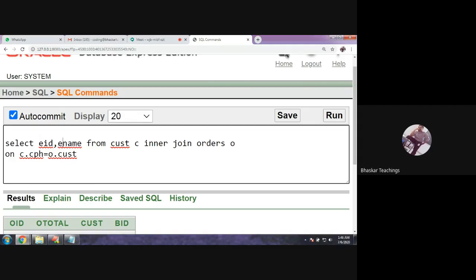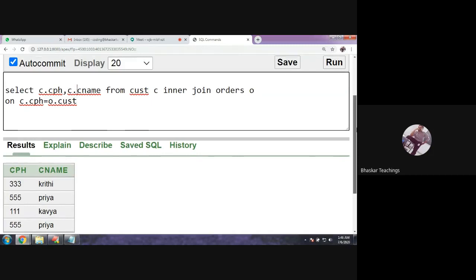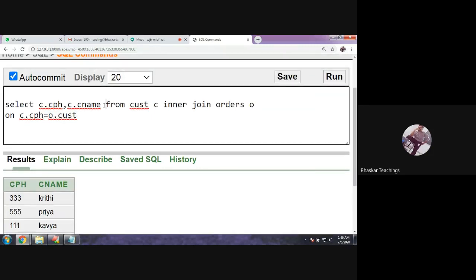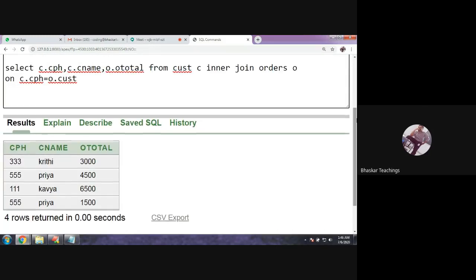CNAME, sorry, CNAME and CPH. So CPH from C dot, give the alias name. Now you will get the customers with at least one order. Give the order details also. The order details are O total. Okay, let me give O total. Yeah. So these are the customers who have at least one order. So Priya has two orders.